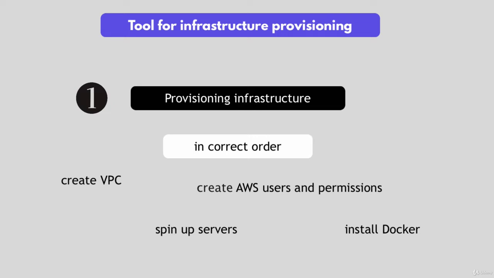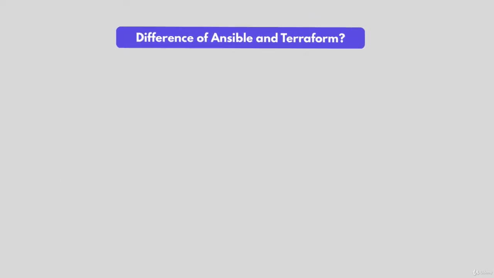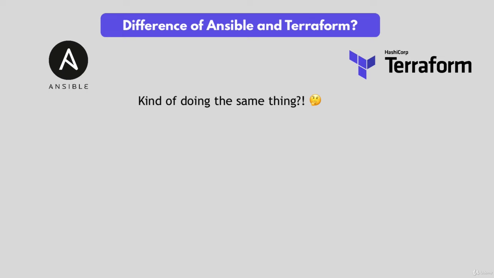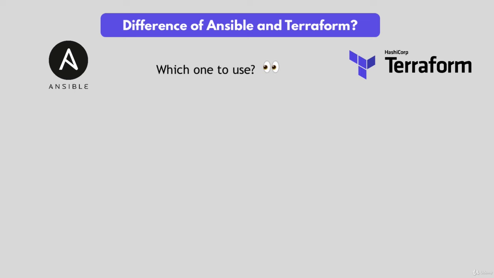Now here I must mention something that a lot of people ask when it comes to Terraform, and that is, what is the difference between Ansible and Terraform? Because they seem to be doing the same thing, especially if you read the official definitions or official documentation, they sound like the same tools. So the question is pretty logical. What is the difference between them and which one should I use for my project? So let's see the similarities and differences between these two, using our example setup.